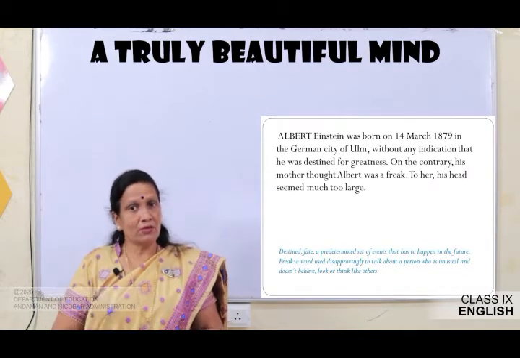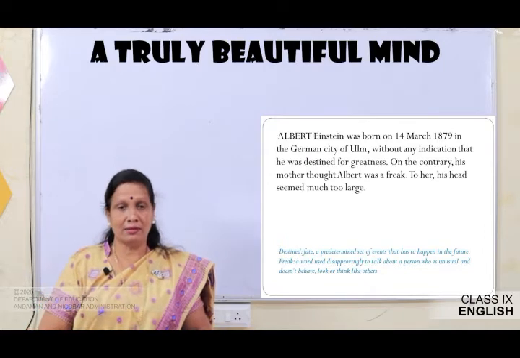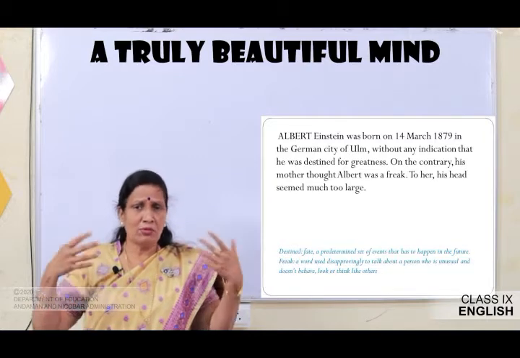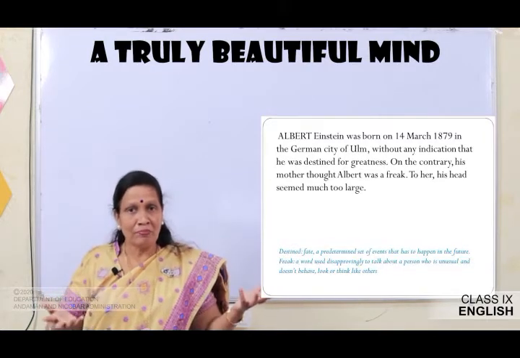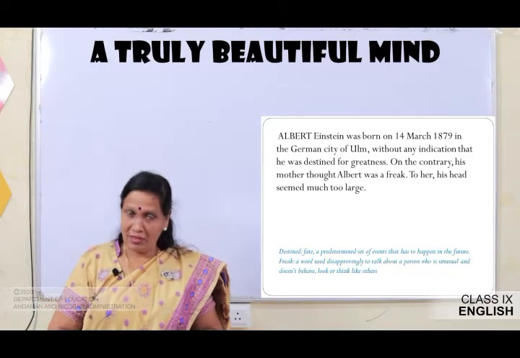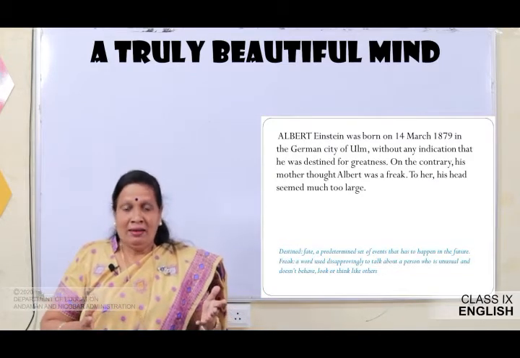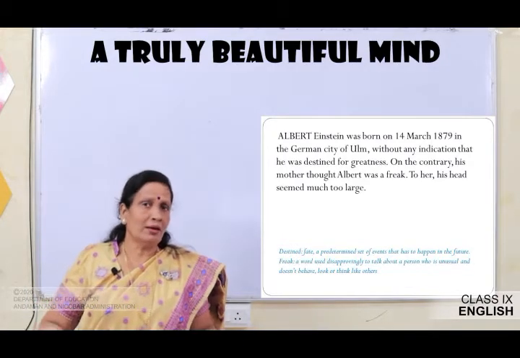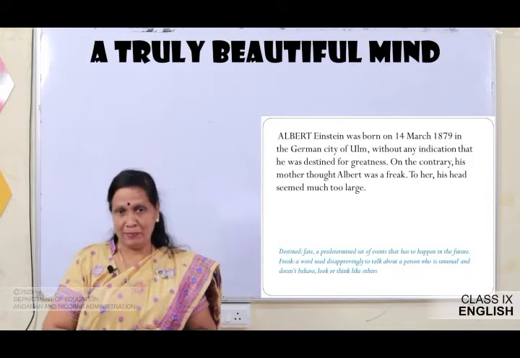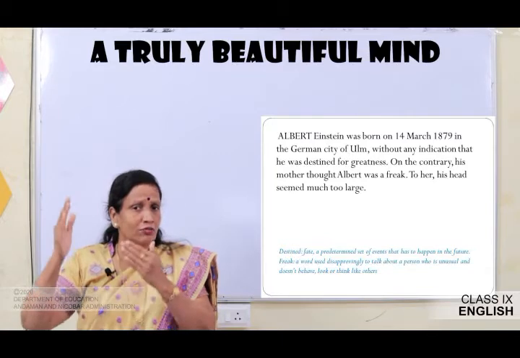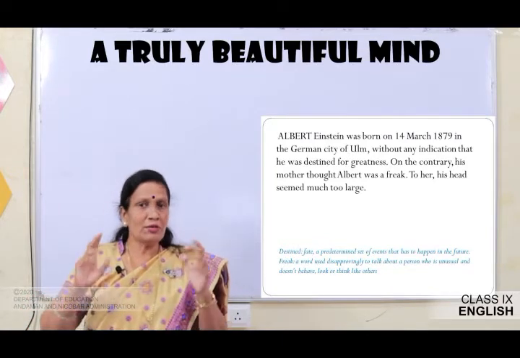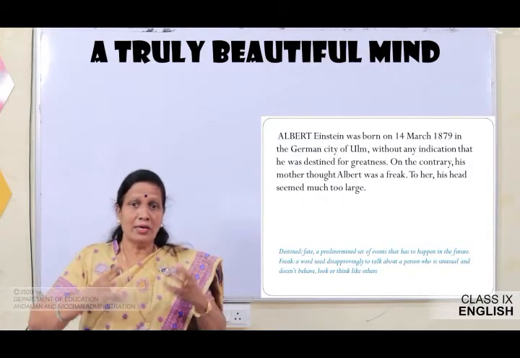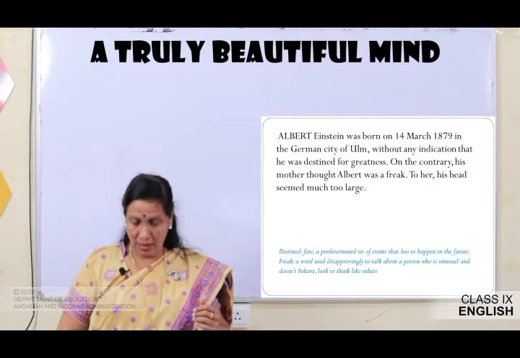So, here Albert Einstein was born on 14th March 1879 in the German city of Ulm. And without any indication, that means when he was born, nobody knew that he is going to be a great genius. There were no signs, okay, that he was destined for greatness. What was there in his destiny, no one knew. On the contrary, what were the thoughts of his mother about Albert? She thought he was a freak. Freak means he was not normal, he was different from other children, and to her his head seemed too large.